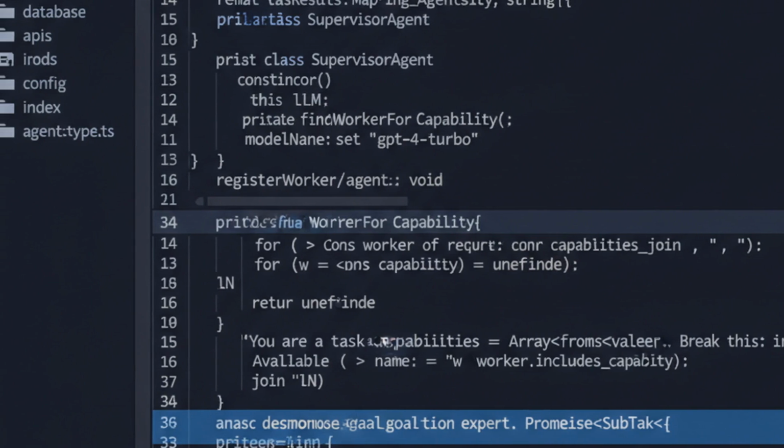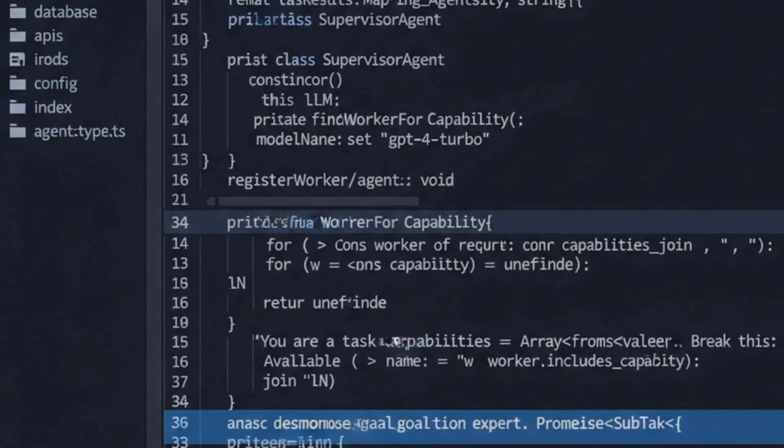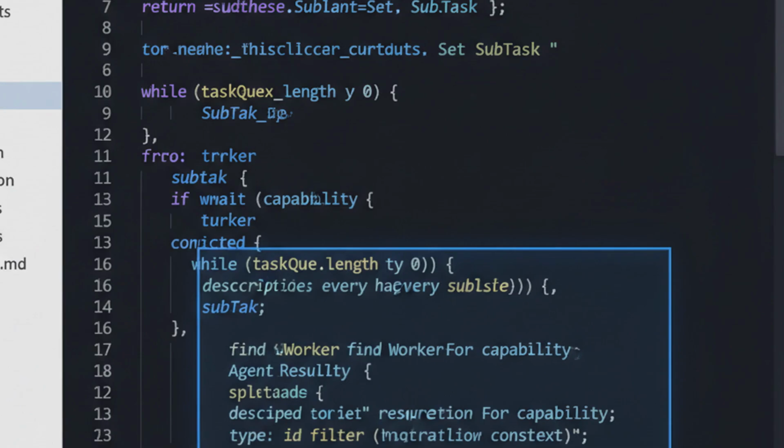This indirection is what makes the system extensible. The execution loop is where orchestration happens. We process tasks respecting dependencies. A task only runs when its prerequisites are done.